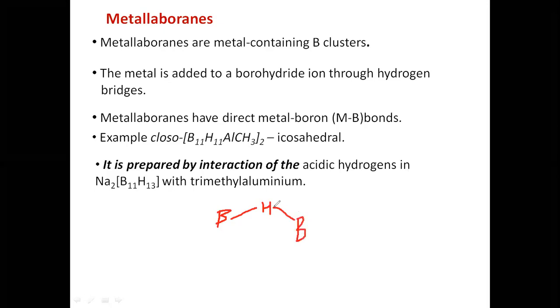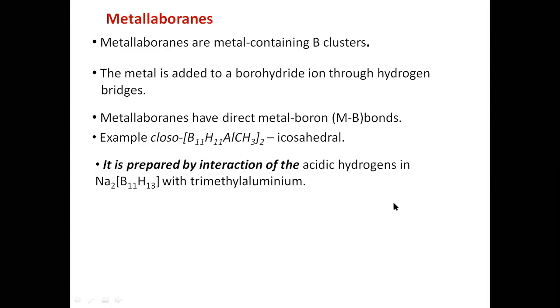The reason is these three centers and two electrons. From this part to this part, there are only two electrons. Therefore, it is a very loose, weak bond, and hence any nucleophile can easily attack and break this bond. When a metal attacks, it also attacks that BHB bond, and insertion of the metal takes place.